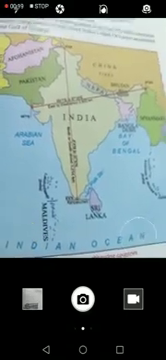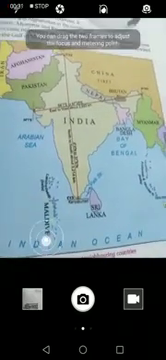Today we are going to read the chapter that is India, our motherland. Here I am going to explain the chapter to you with the help of this map that is given in the book. Here you see the map of India, and it is shown with the neighboring countries.